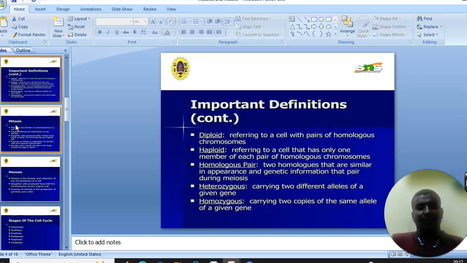Next, diploid, referring to a cell with pairs of homologous chromosomes. Haploid, referring to a cell that has only one member of each pair of homologous chromosomes. Homologous pair, two chromosomes that are similar in appearance and genetic information that pair during meiosis. Heterozygous, carrying two different alleles of a given gene. Homozygous, carrying two copies of the same allele of a given gene.